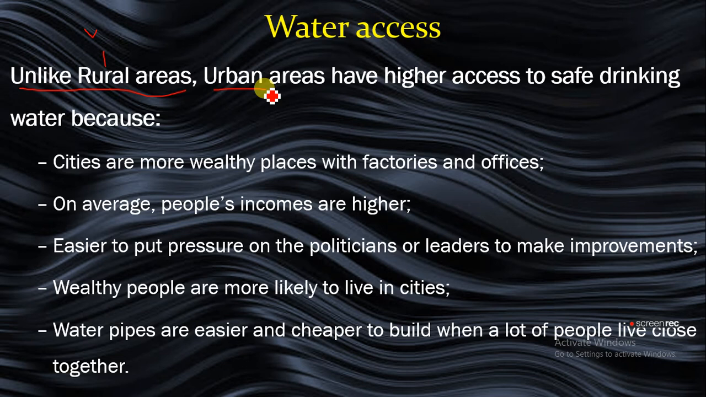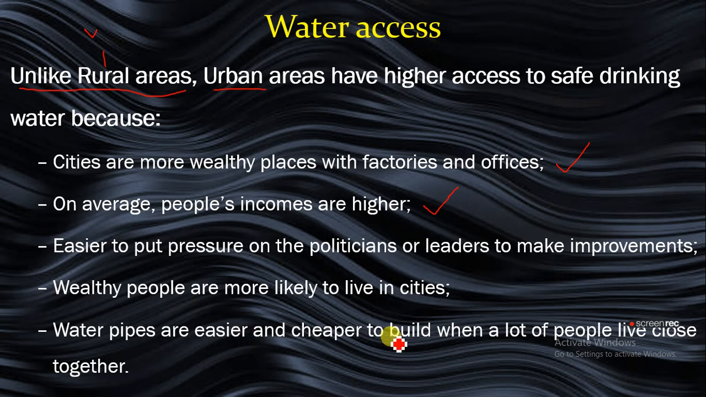Some of the major reasons: cities are more wealthy places with factories and offices, so the infrastructure for water supply is readily available. On average, people's incomes are higher in urban areas, so they can construct their own personal boreholes and dig wells to have access to water without waiting for the government. Also, it is easier to put pressure on politicians or leaders to improve water supply in the city than in the villages.